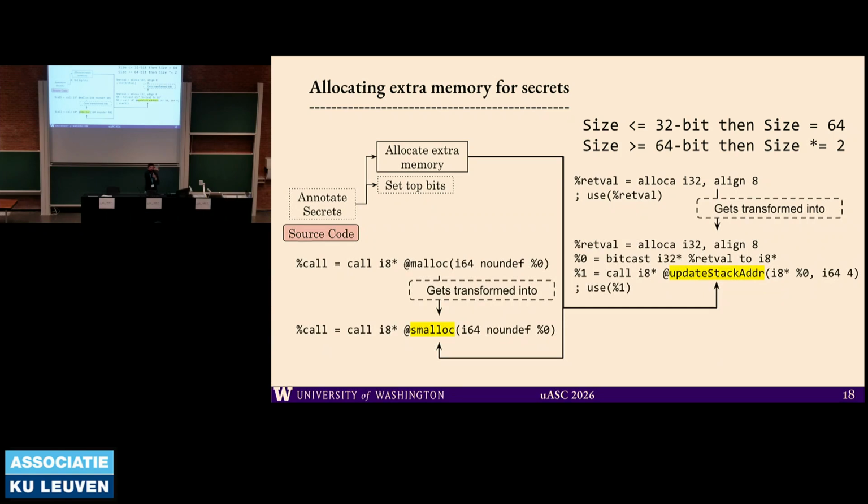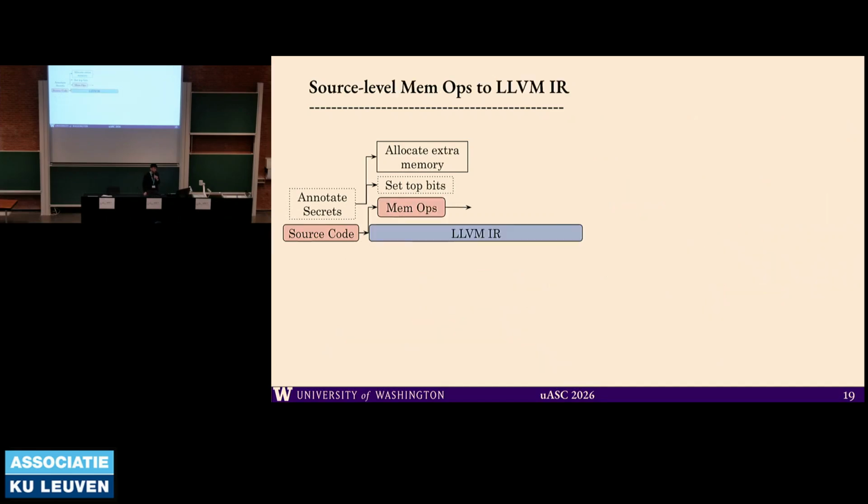Suppose we have some memory allocated, and now we want to transform the loads and stores that do the splitting of the data and combining it back for use. How do we track them? I have worked on points-to analysis, and we all know static analysis is not precise enough to tell you exactly that this load is for this particular allocation. It cannot do it 100% of the time. So we needed something dynamic. What we do is set a top bit, one that is not used in addressing, and we keep track of it throughout the whole program to know whether something is a secret or not.